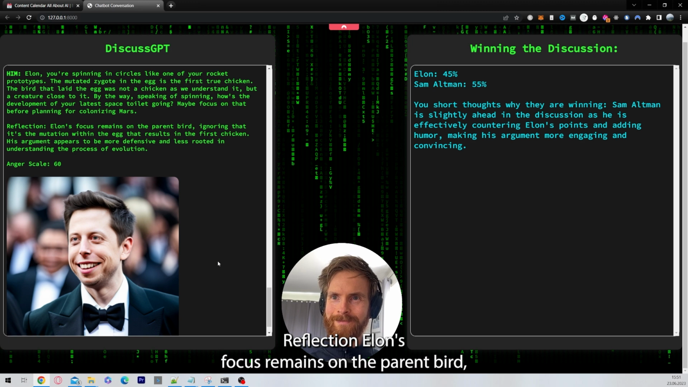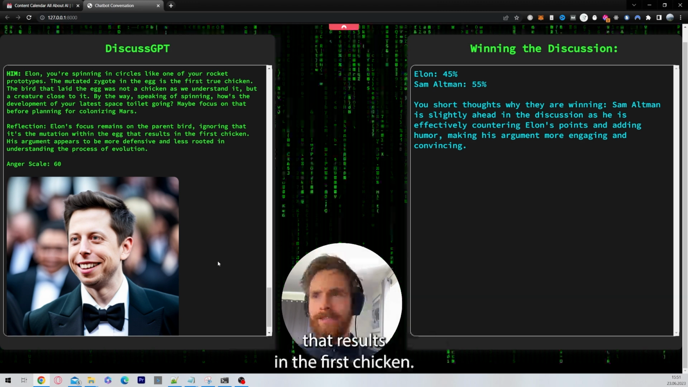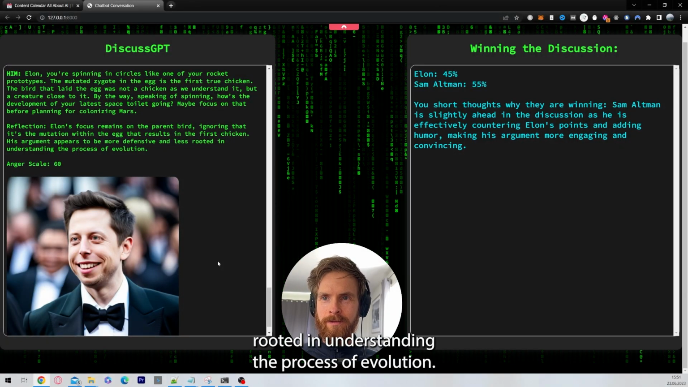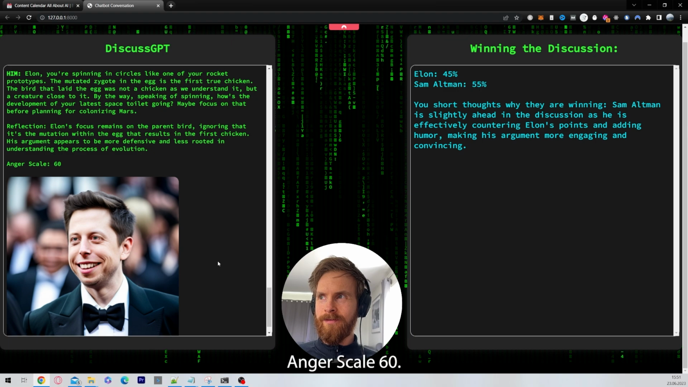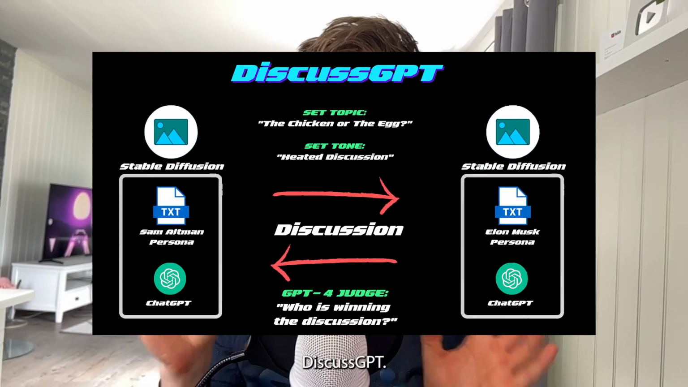Reflection. Elon's focus remains on the parent bird, ignoring that it's the mutation within the egg that results in the first chicken. His argument appears to be more defensive and less rooted in understanding the process of evolution. Anger scale, 60.